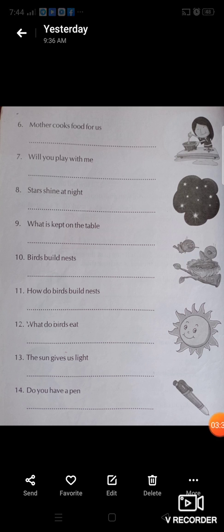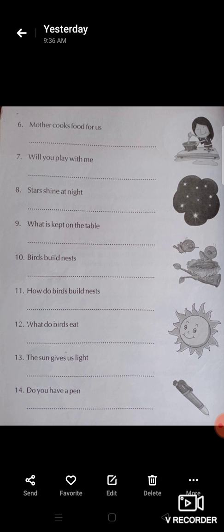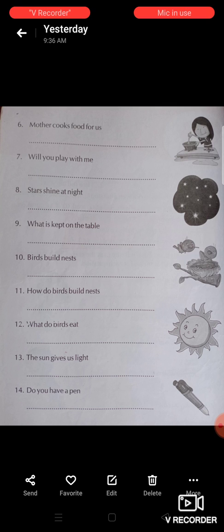So let's continue with the questions. Sixth one. Mother cooks food for us. It is a sentence. We have to add a full stop. My dear children, you have to rewrite the whole sentence here and put a full stop. Okay. Seventh one. Will you play with me? Is that a question or a sentence? Yes, it is a question. It starts with an auxiliary verb. It is a yes or no question. So we have to add a question mark at the end.